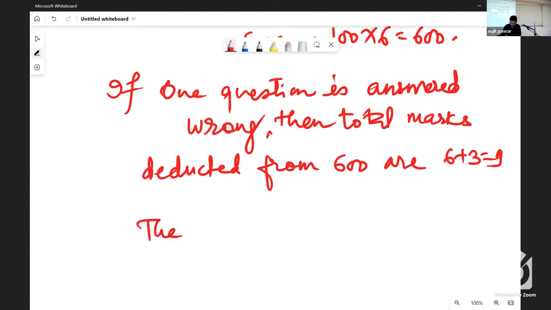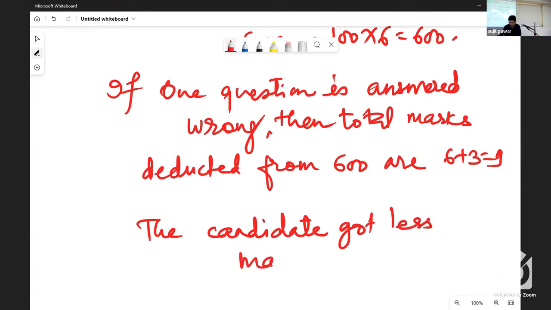The candidate got less marks: 600 minus 474 is equal to 126.